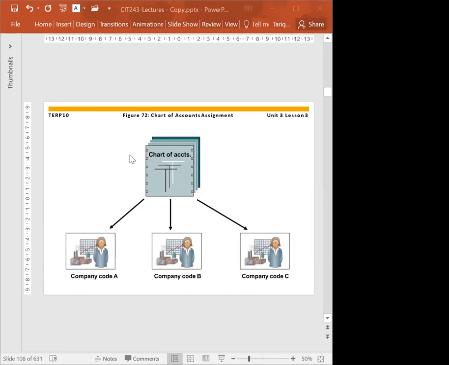As we have the leading ledger in the general ledger, similarly in the chart of account we have one operating chart of account. Normally, a company can have three charts of account. One is the operating chart of account. Another one could be the group chart of account. And the third one might be a country-specific chart of account. So three types of chart of accounts can be available in any company.